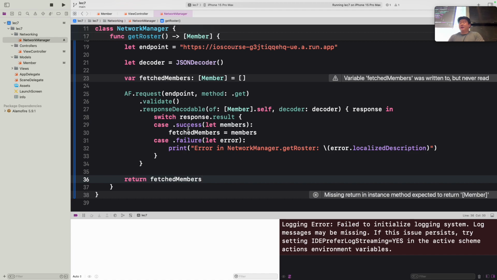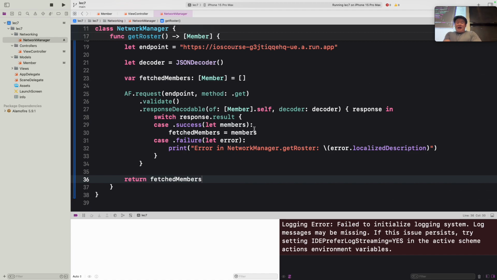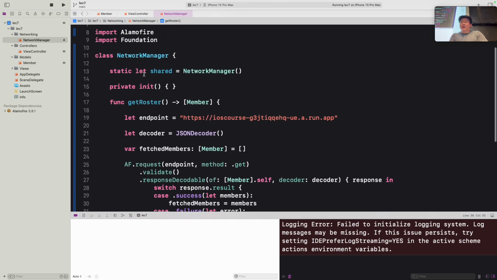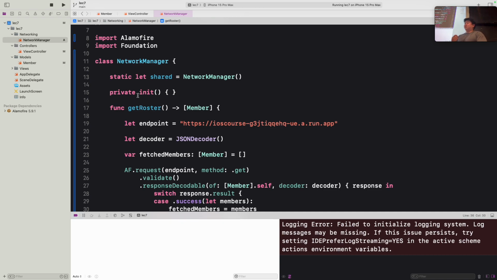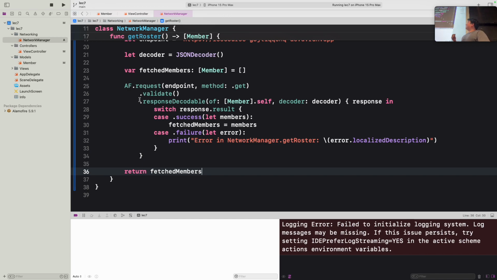And now since fetchedMembers exists outside of the request, we can simply just return fetchedMembers. Okay, perfect. So now we have this function that we defined in NetworkManager, and this is separate from our actual app itself. So what we want to do is actually call this function in our original view controller that we have back here.